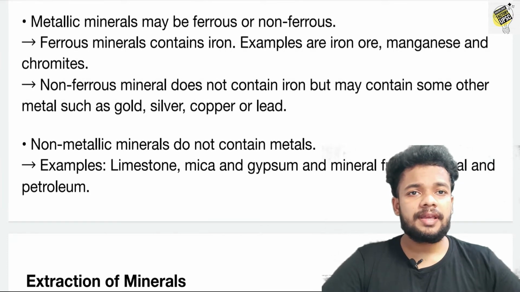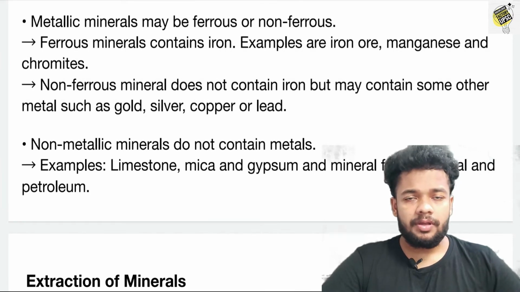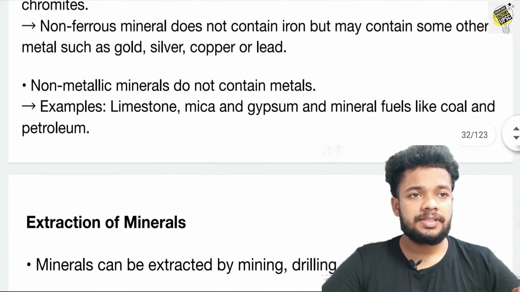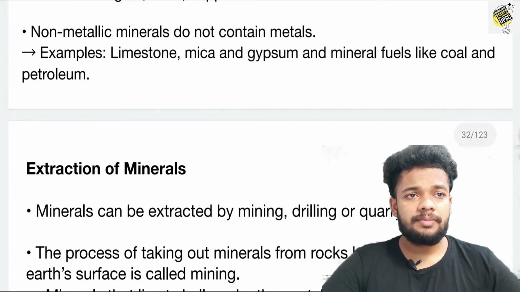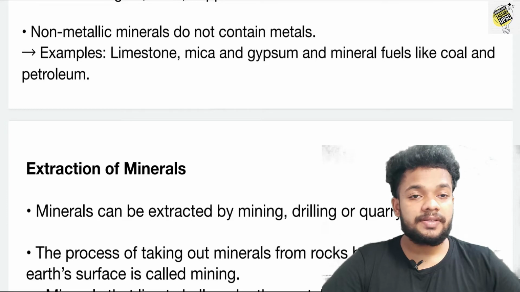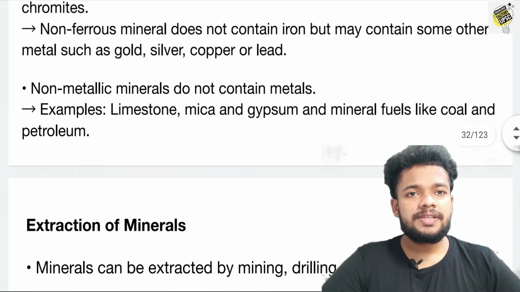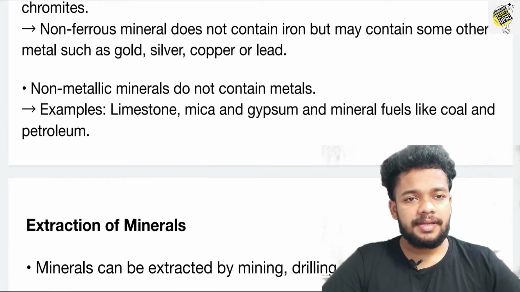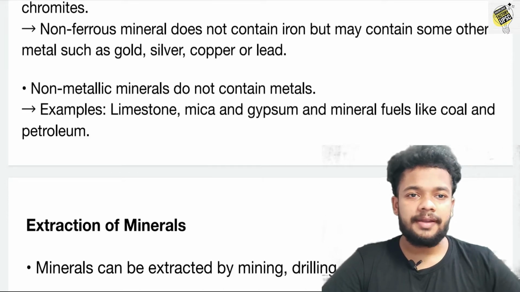The ferrous metals contain iron, for example iron ore, manganese, chromite, etc. Non-ferrous minerals do not contain iron, but they contain some other metals such as gold, silver, copper, lead, etc. So what is the specialty of non-ferrous metal? It does not contain iron, but it contains some other metals such as gold, silver, copper, lead, etc.